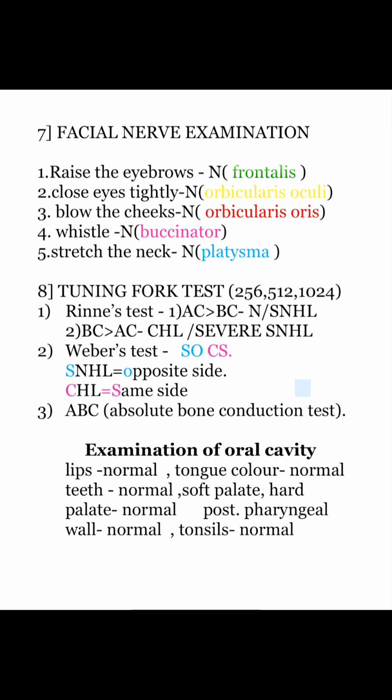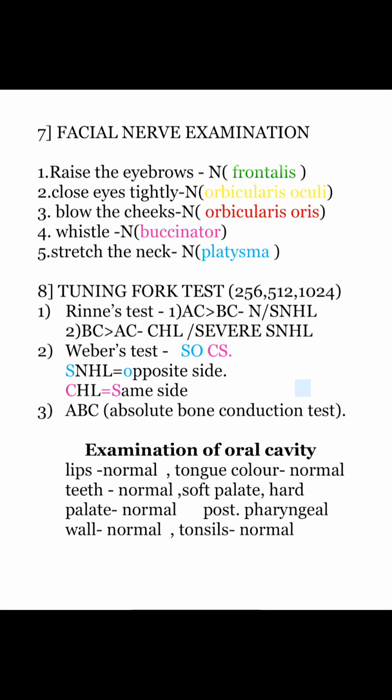the muscle platysma. Don't forget to mention the tuning fork test, which is to be carried out by a 256, 512 or 1024 Hz tuning fork. There are three tests to be performed. Rinne's test. If air conduction is greater than bone conduction, it is normal or sensorineural hearing loss. Bone conduction greater than air conduction can be conductive hearing loss or severe sensorineural hearing loss. Weber's test, there is a mnemonic that is SOX. Sensorineural, opposite side lateralization of voice. Conductive hearing loss, same side. The third to be performed is the absolute bone conduction test.